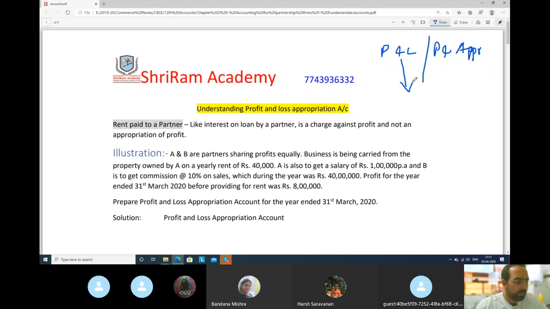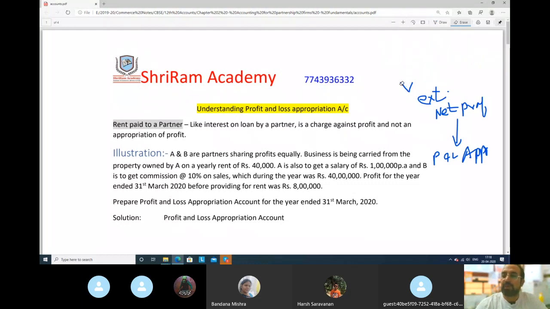So what we can say, profit and loss appropriation account is an extension. Please remember this word, is an extension of profit and loss account. And we tried to understand that day. I gave you few examples. What does this mean, extension? So in profit and loss, what we get? We get net profit. This net profit we transfer to profit and loss appropriation account. Now what is profit and loss appropriation account? That day we studied.